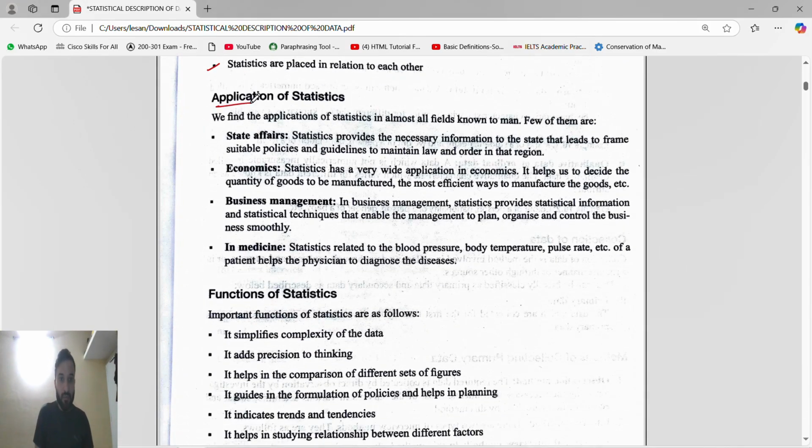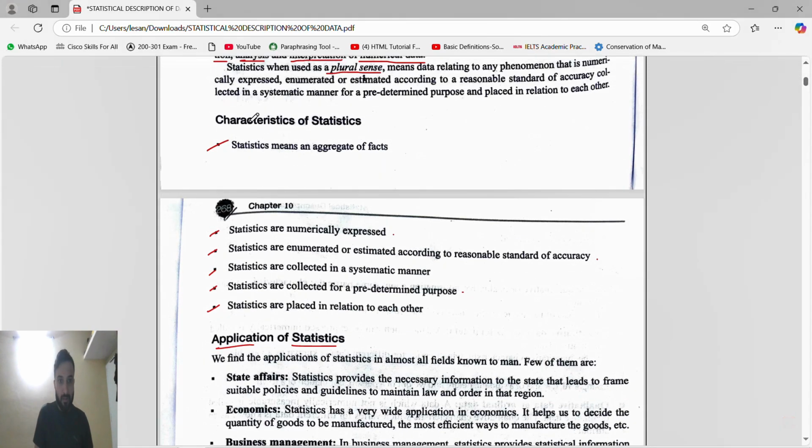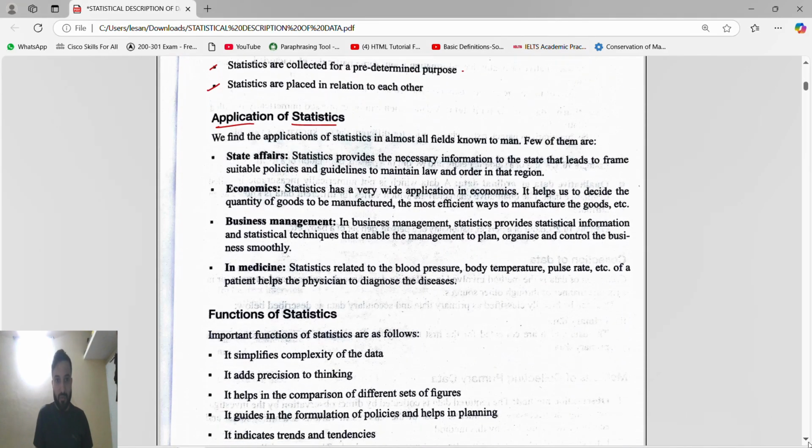Now, application of statistics. These were the characteristics of statistics. Next is application of statistics. See guys, we find the application of statistics in almost all fields known to man. That's why I said it's present everywhere.